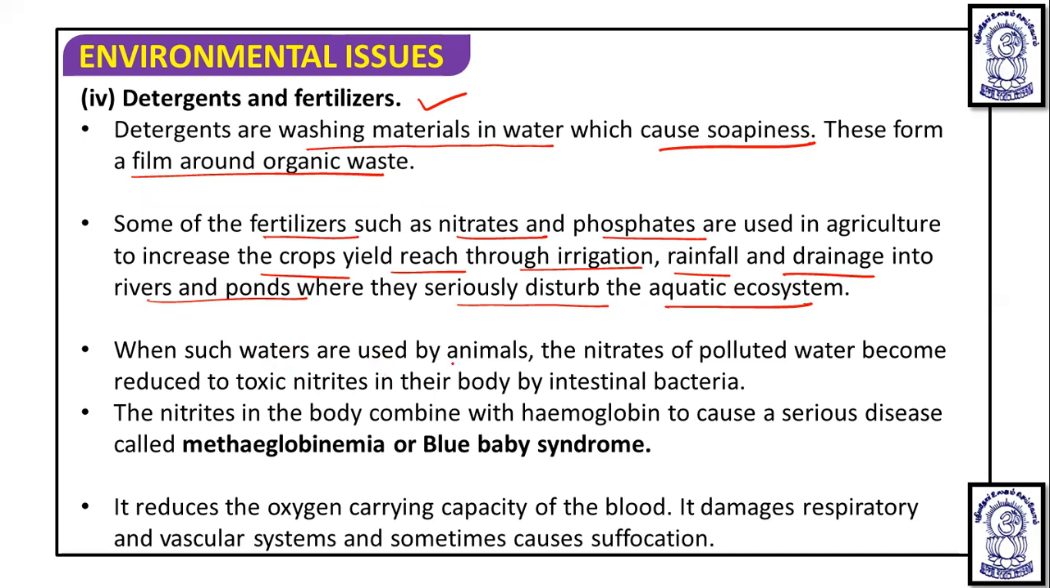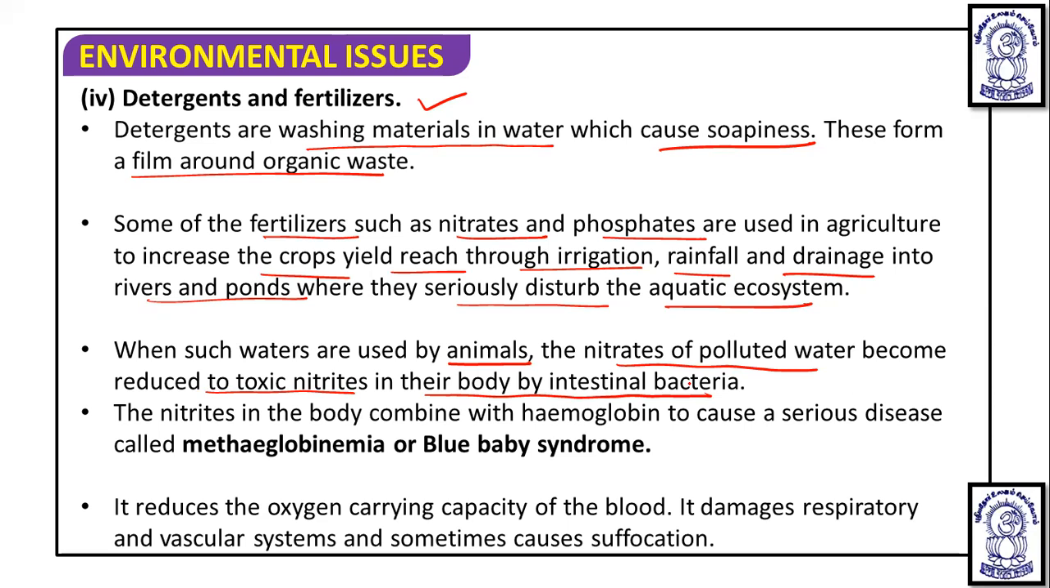When such water is used by animals, the nitrates of the polluted water become reduced to toxic nitrites in their body by intestinal bacteria. So first, what is happening? Through fertilizers, the nitrate and phosphate are reaching the water bodies. Then the animals use that water, and the nitrate becomes reduced to nitrite in their body